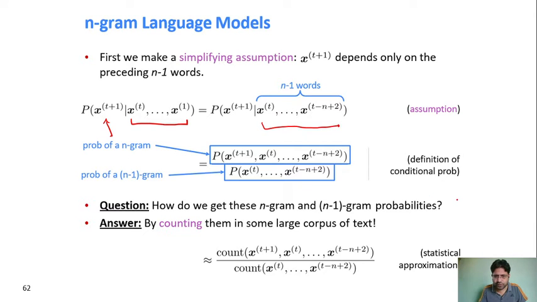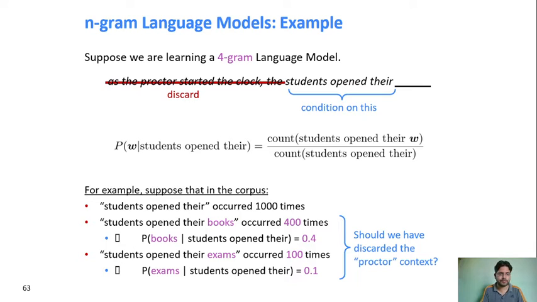Now the key question: where are these probabilities coming from, and how will you get the probability? In order to get the probability, you are doing the counting, right? Simple counting method in the corpus. So how exactly will it work? Let's look at an example.